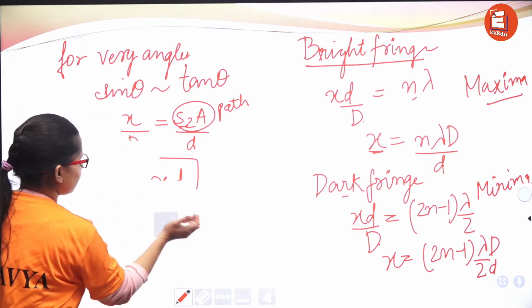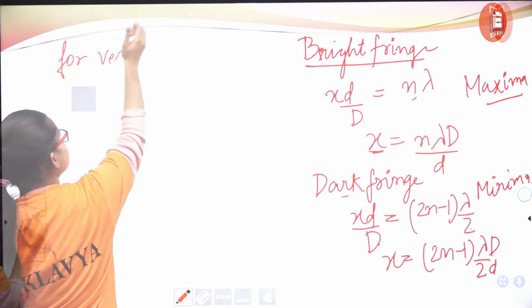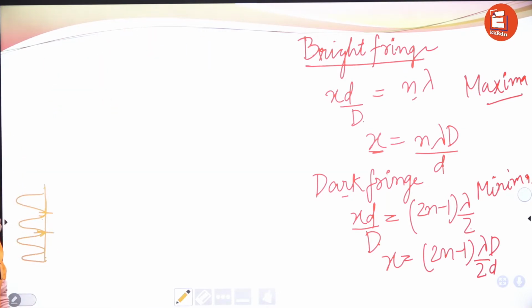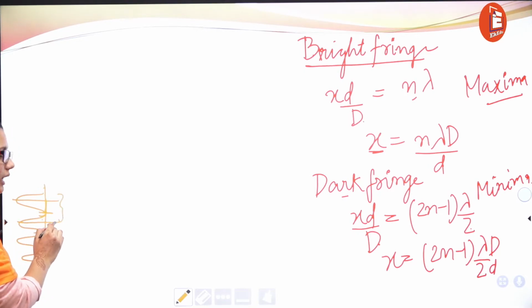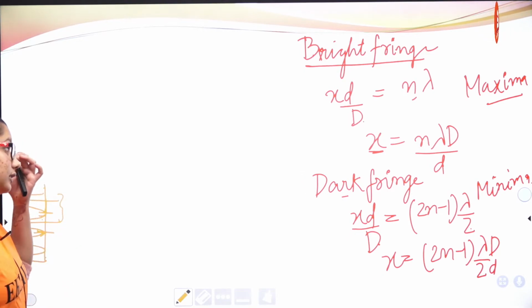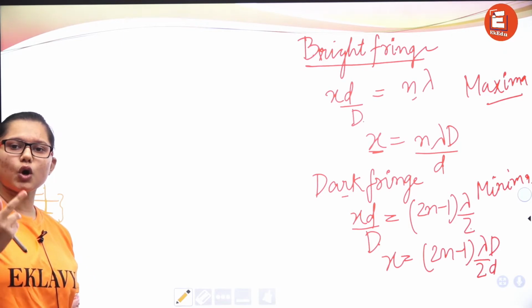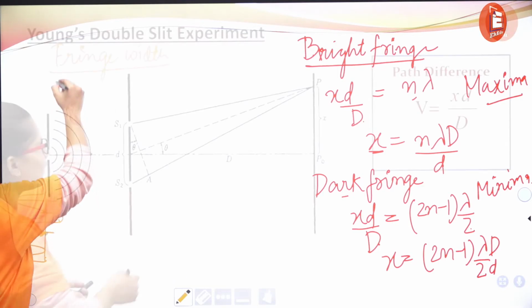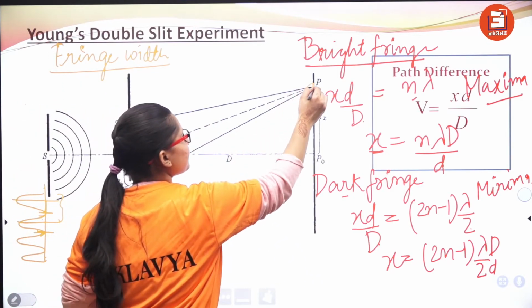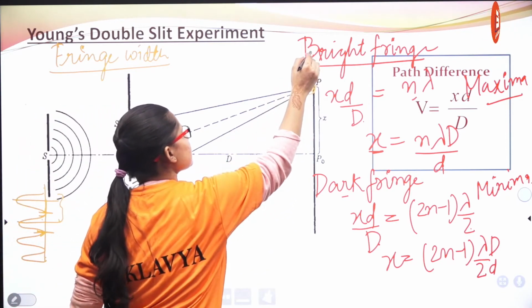Now, as we have said earlier, we will be calculating the fringe width. The distance between two minima or between two maxima, two bright fringes or two dark fringes, is known as fringe width.